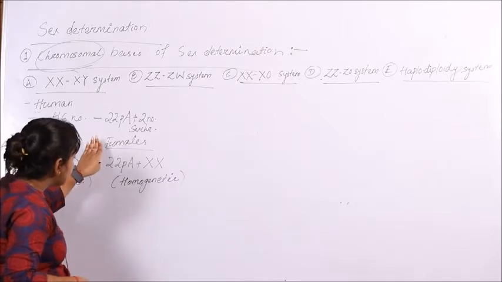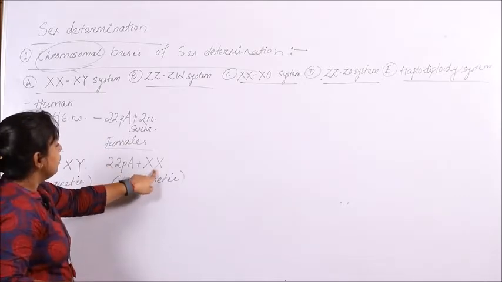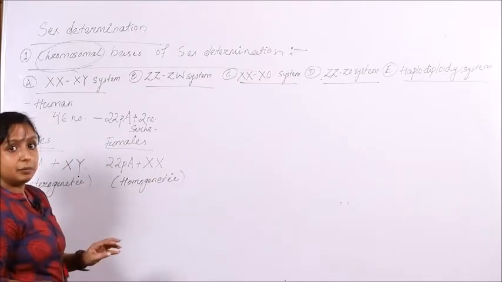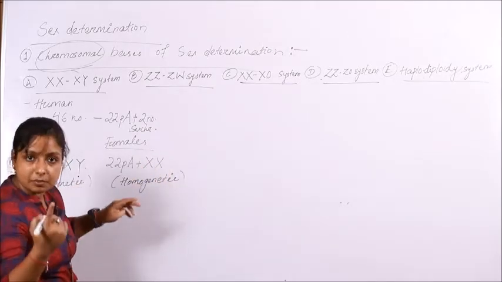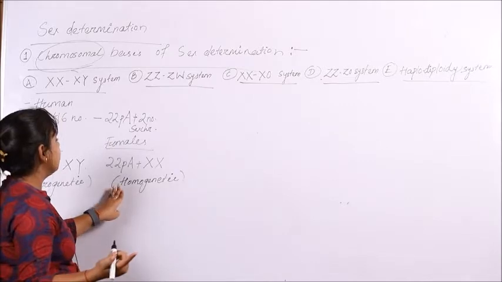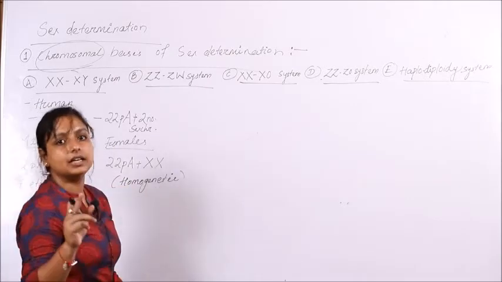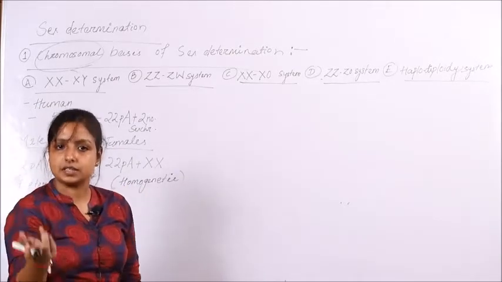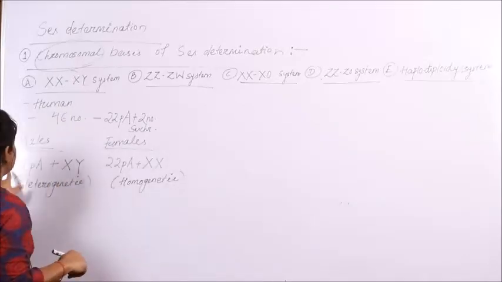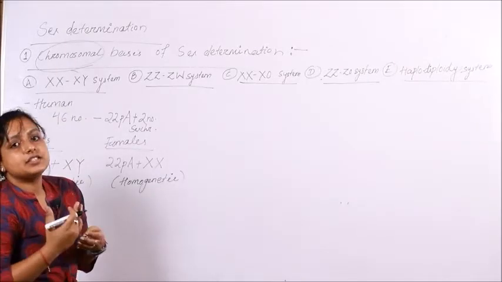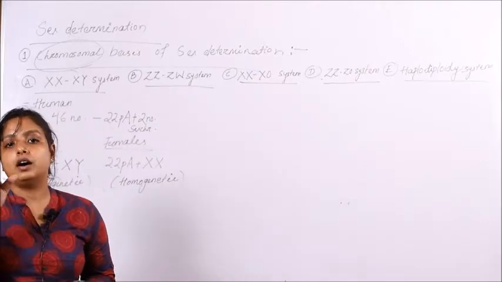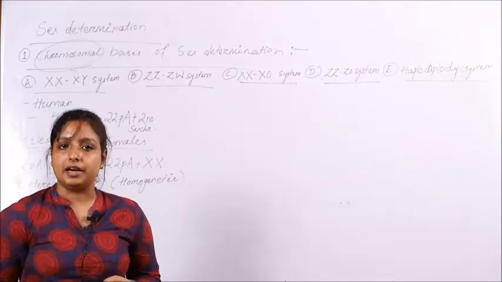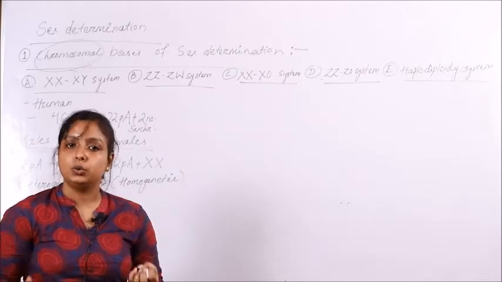But in human females, they have a pair of X chromosomes, that means both sex chromosomes match each other. That's why they are known as homogenetic, containing a single type of sex chromosome. When the gamete is formed for fertilization, half of the genetic material is segregated into the gamete.